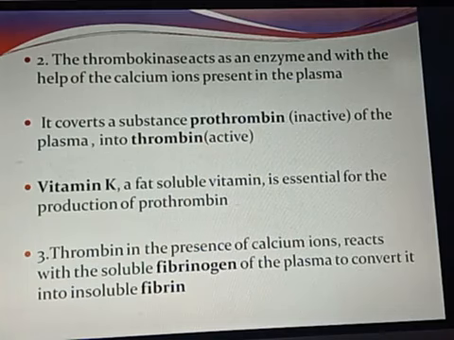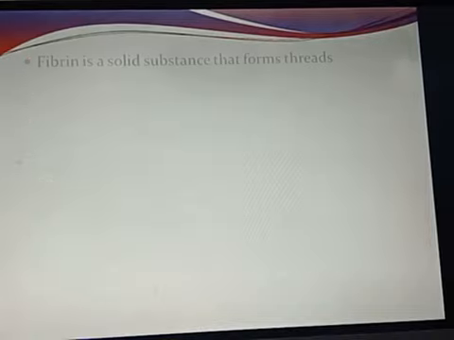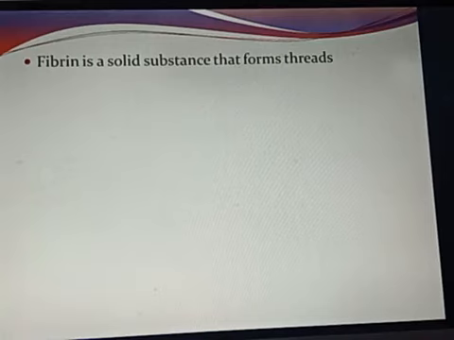When it is soluble, you cannot see it clearly in the blood, but as soon as it becomes insoluble, you can see it in the blood. Fibrin is a solid substance that forms threads. When it becomes insoluble, it forms thread-like structures.